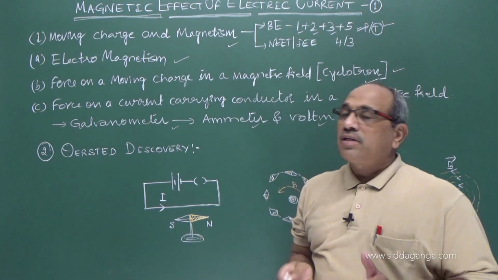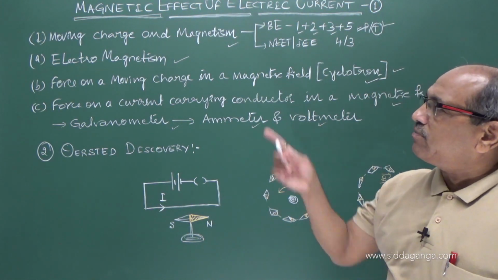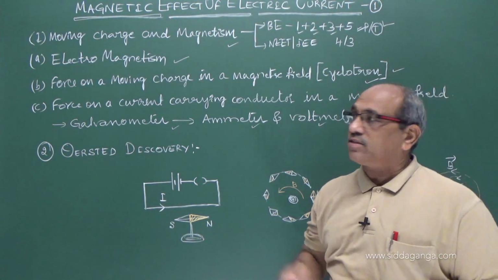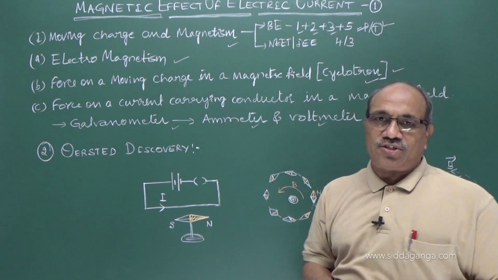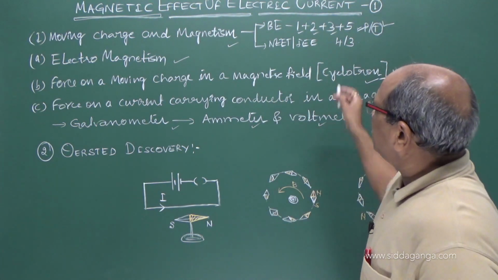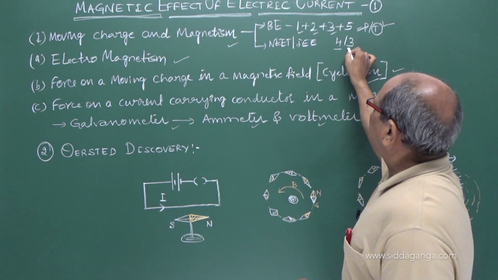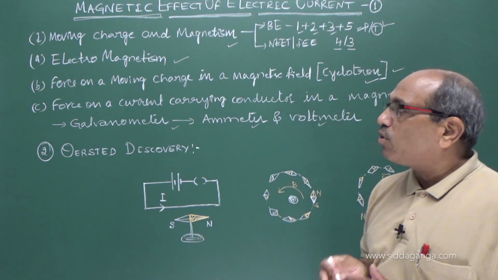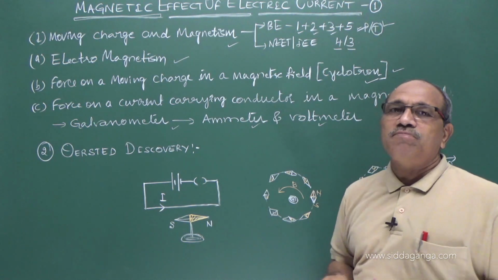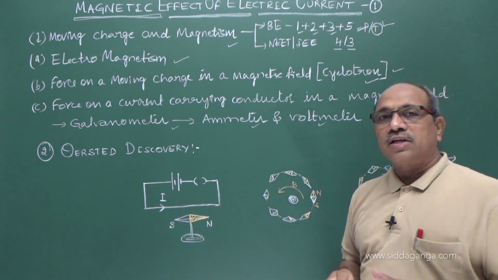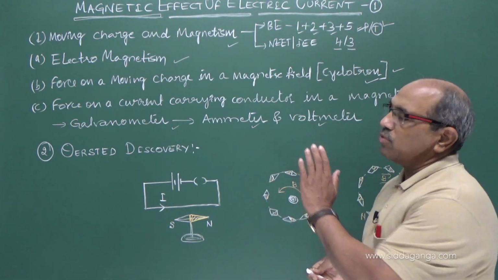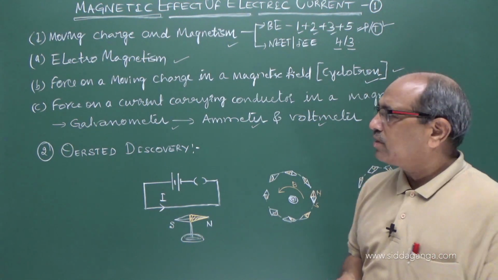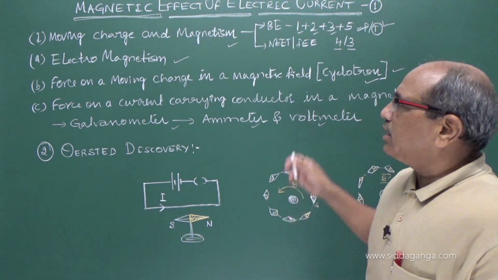Around 10 to 11 marks of questions come from moving charge and magnetism, combining these three effects. For NEET about 4 questions, and for JEE maybe 2 or 3 questions appear constantly from this unit. It is the most important chapter for both board and entrance exams. Let us see the chapter.